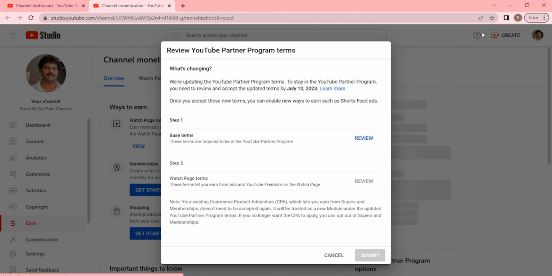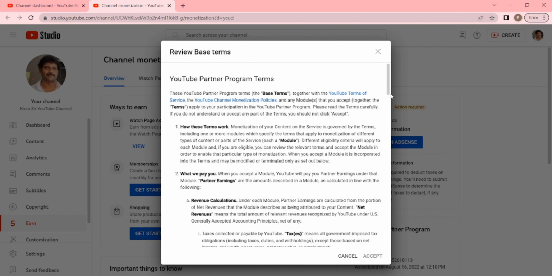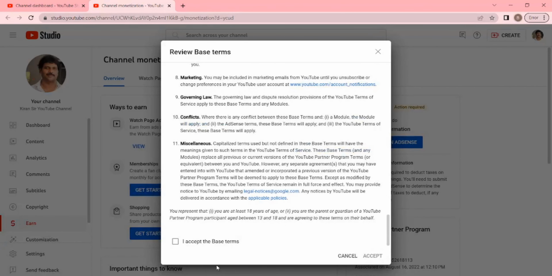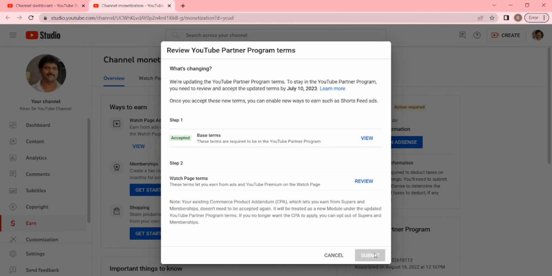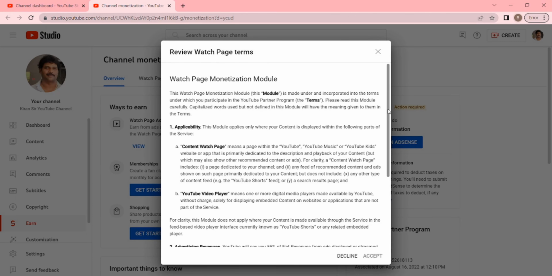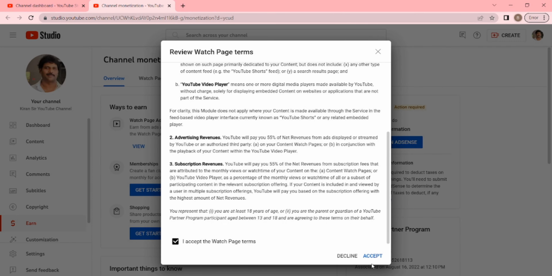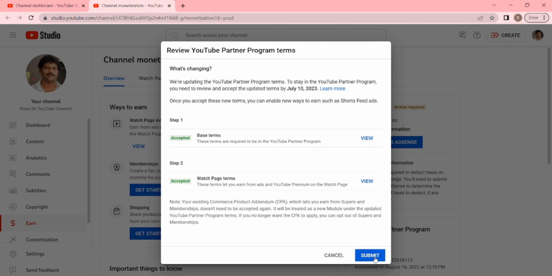This is step 1 called base terms. Just click on the reviews, scroll to the end, check this box and click on accept. Now step 1 has been accepted and we have to do the same with step 2. After completion of both steps, just submit.